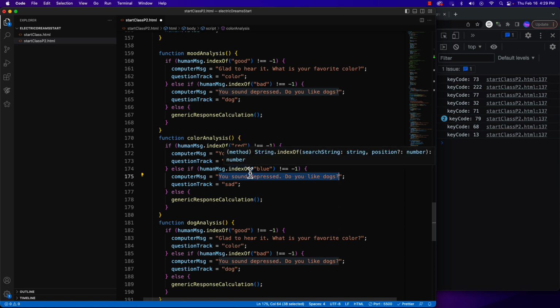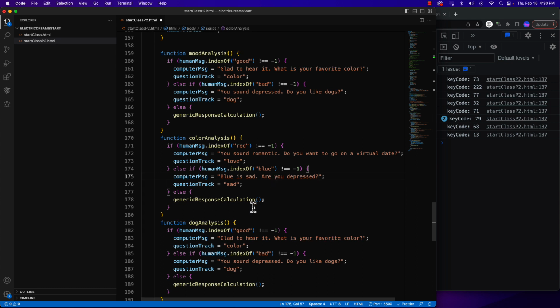So now when I look at blue, it's like, are you depressed? Blue is sad. Actually, I should rephrase that and say, blue is sad, are you depressed? So that would make more sense. Because again, provide a statement and then say, are you depressed? So we provide a response, and then we ask a question.